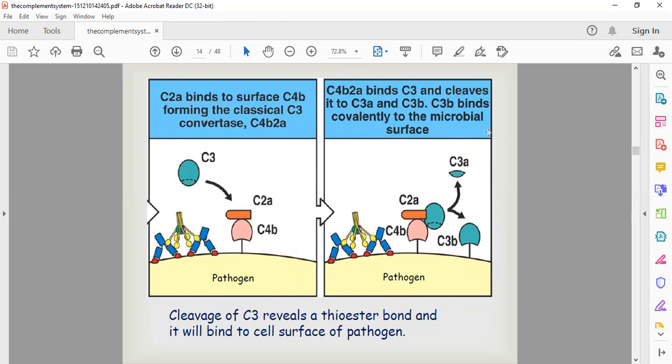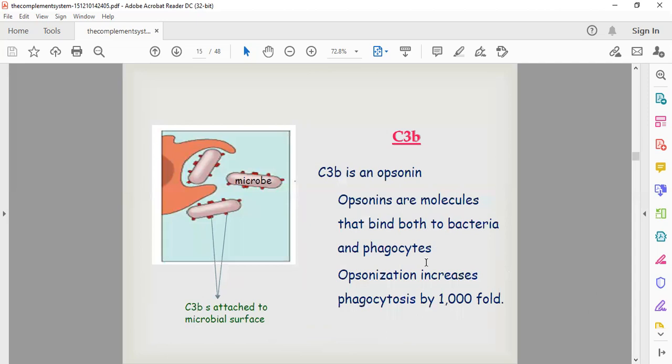C3a will be removed, and C3b will bind to the C4b, C2a complex, making a C4b, C2a, C3b complex. And this complex will act as a C5 convertase. So now C5 will come and it will be converted. C3b is a molecule which is known as an opsonin, which has an important role in the opsonization and phagocytosis process.